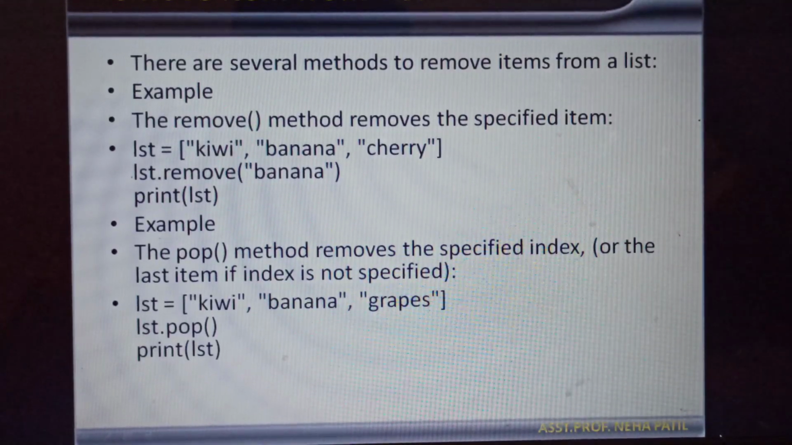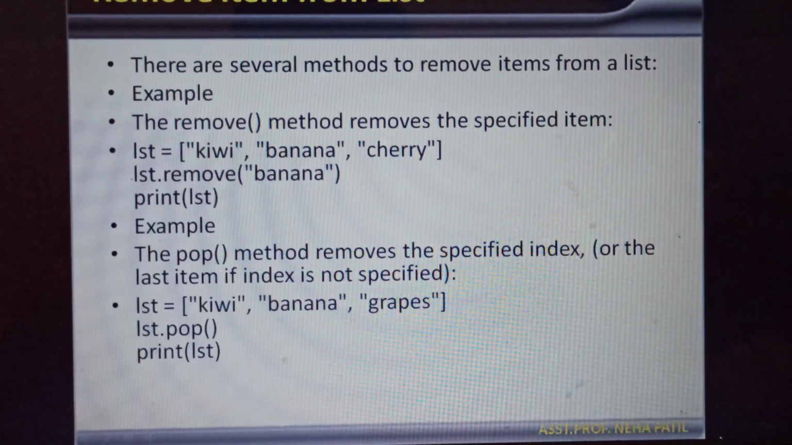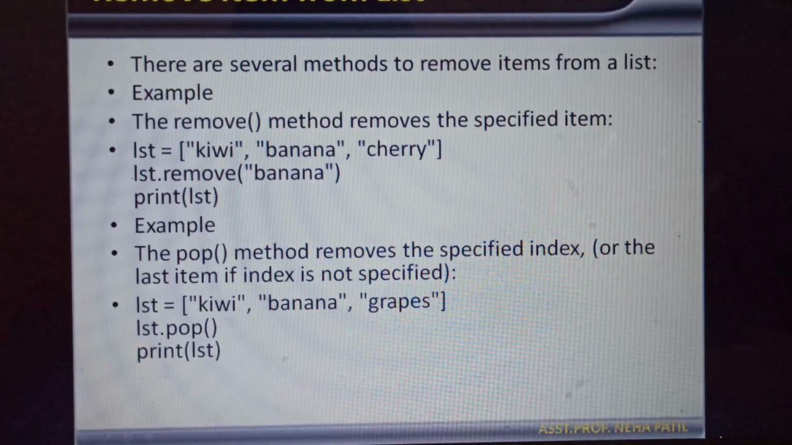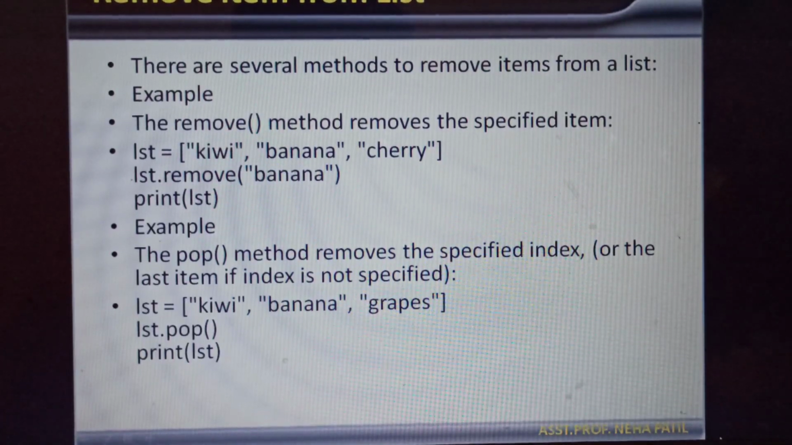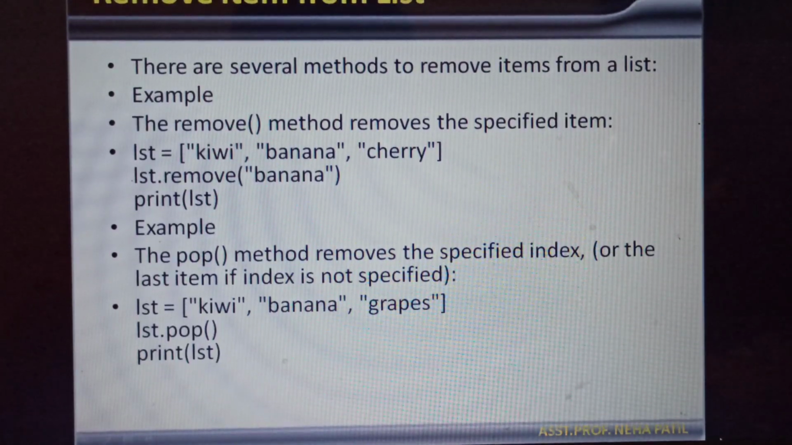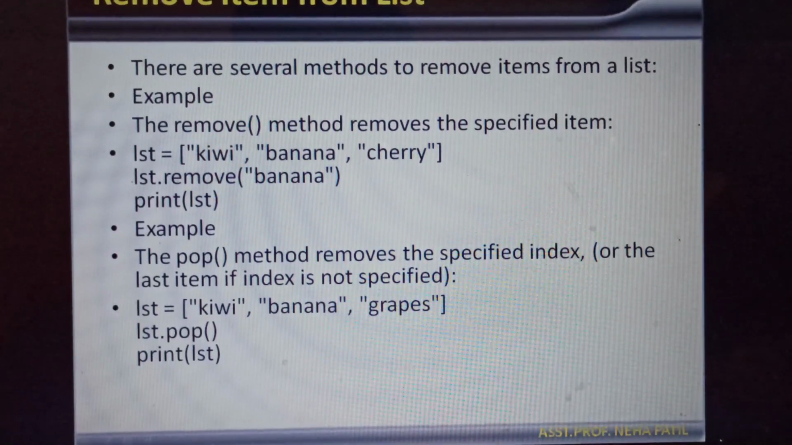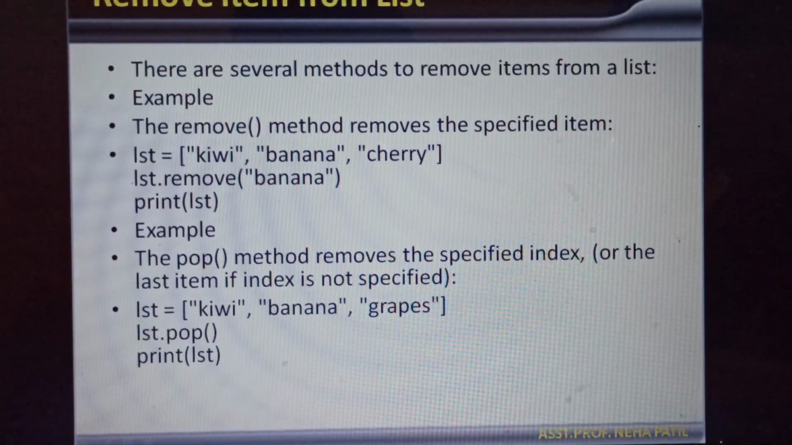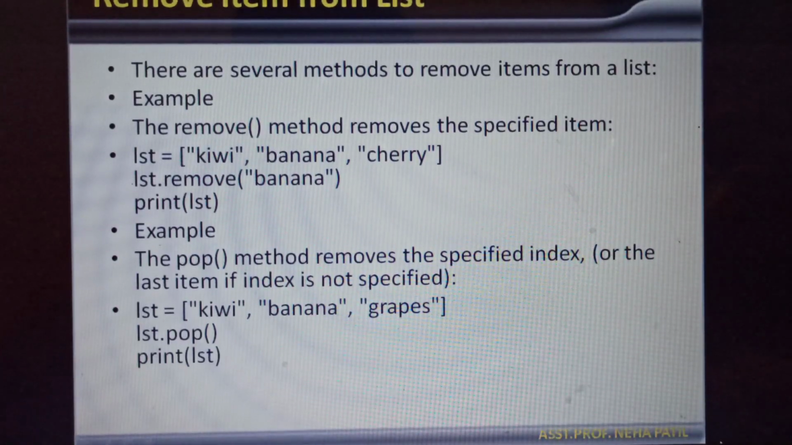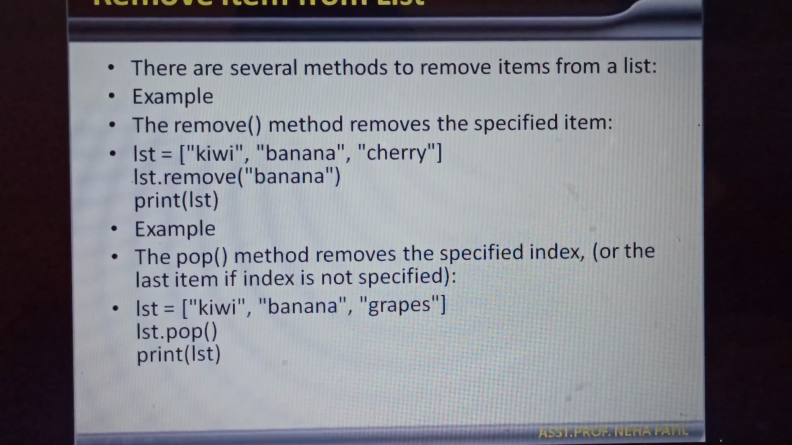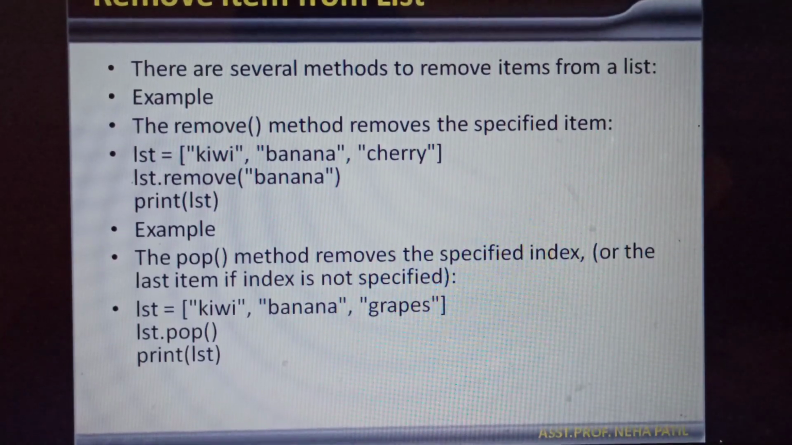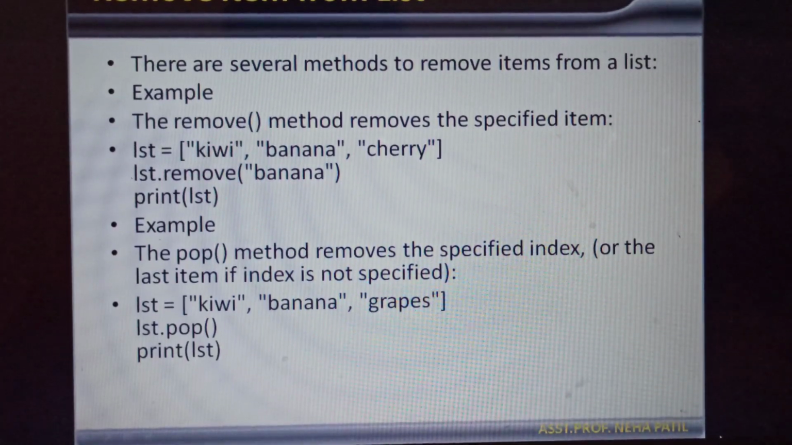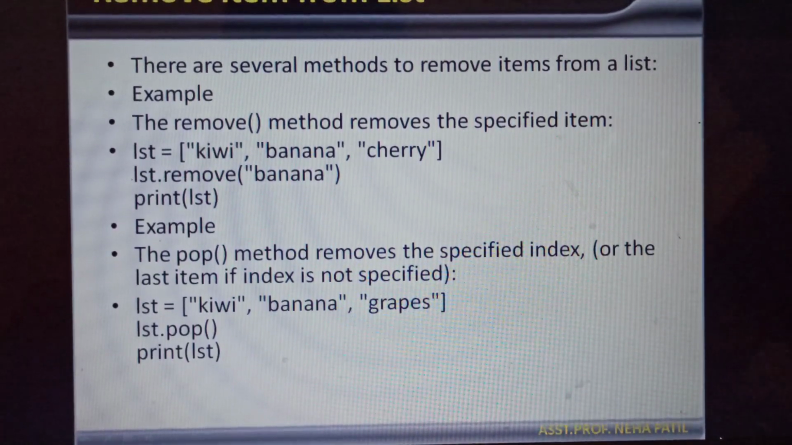Similarly, if I want to remove an item from the list, there are various methods present. The first is the remove method. For the remove method we have to pass the string or the value which we want to remove, and then it will remove that particular value. The second method is the pop method. It works similarly to the remove method, and if we are not passing any value to the pop method, then it is going to delete the last item from the list.